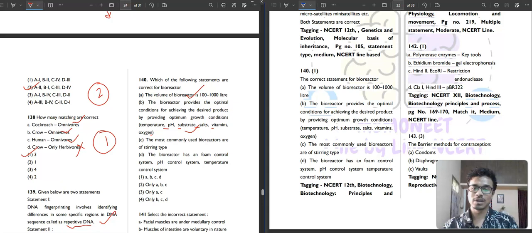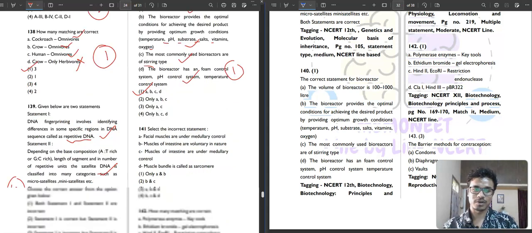Then the most commonly used bioreactors are stirring type. So it is also a correct statement. There are stirring type, sparging type and others, but among them the most common is the stirring type. Then the bioreactor has a foam control system, pH control system, temperature control system. Yes, a bioreactor does have all these control systems. So all the statements are correct. The first option is your correct answer.